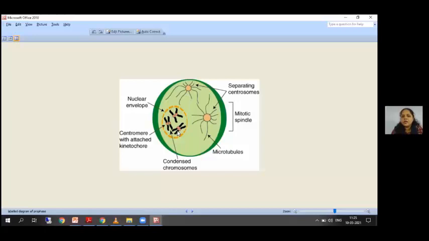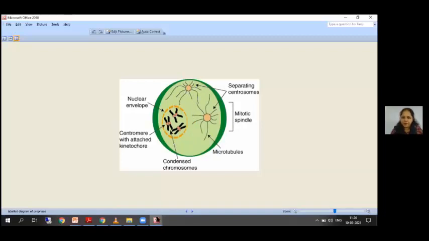Gradually, as the nuclear membrane is disappearing and the chromatids are condensing, in the cytoplasm these centrosomes start arranging themselves towards the opposite poles. And these spindle fibers start forming a spindle shape around these chromatids.